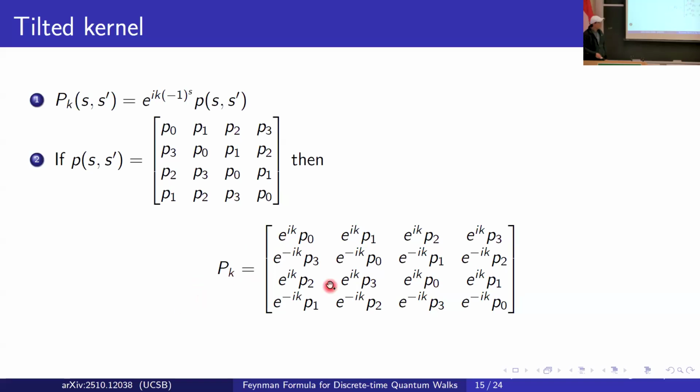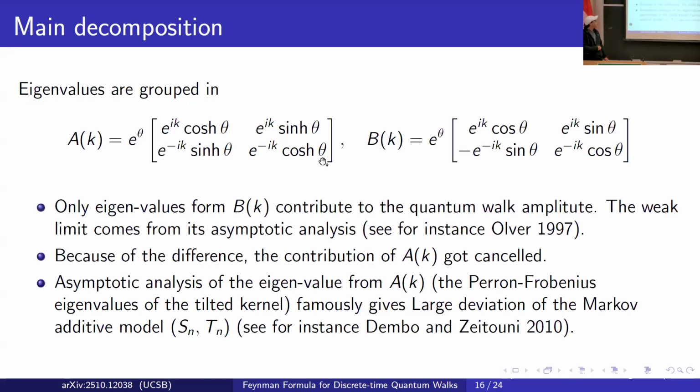Due to the symmetry properties of this tilted kernel, we can decompose this kernel into two matrices, and the spectrum of that kernel falls into pairs, AK and BK. For the difference of probabilities, the only spectrum that corresponds to the quantum walk is the spectrum from BK. The spectrum from AK gets deleted because of that difference.